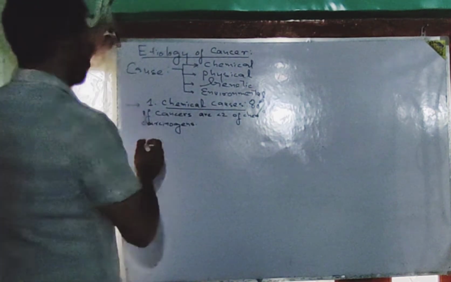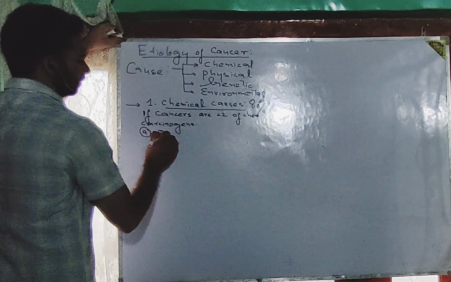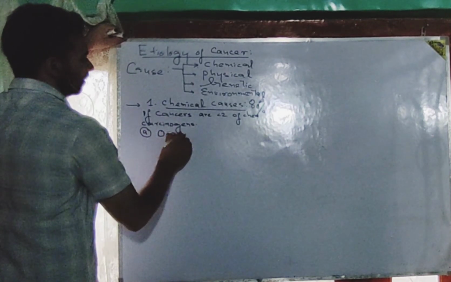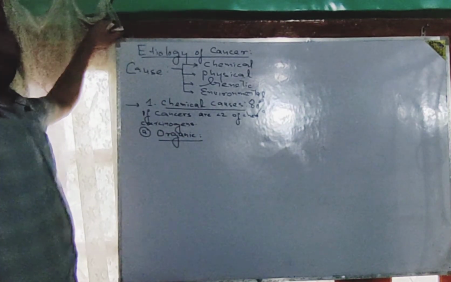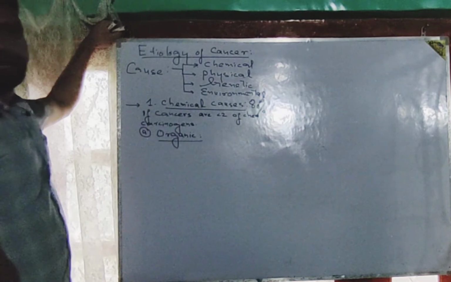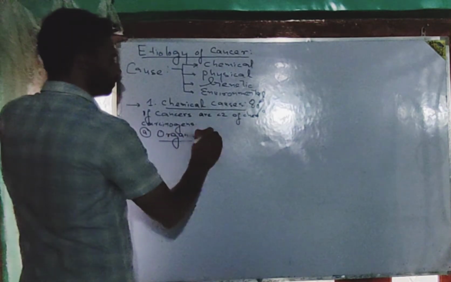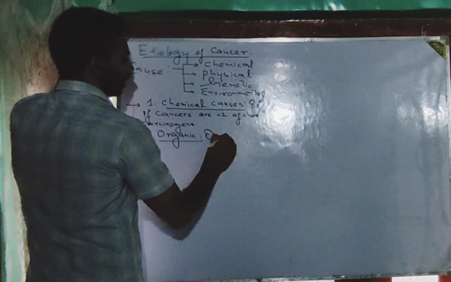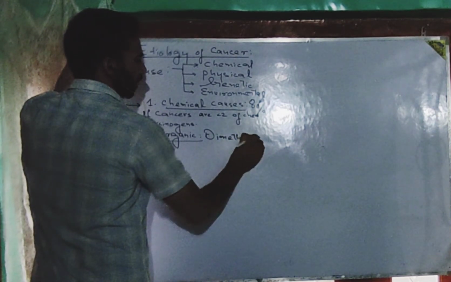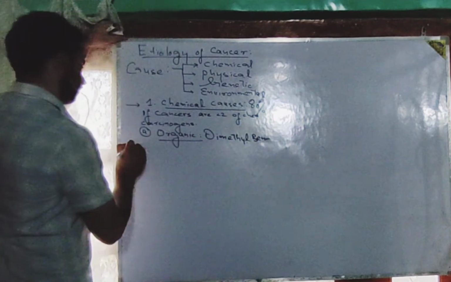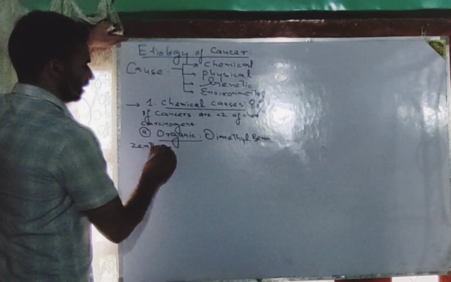Some chemical carcinogens can be of the organic origin. For example, dimethylbenzanthracene.